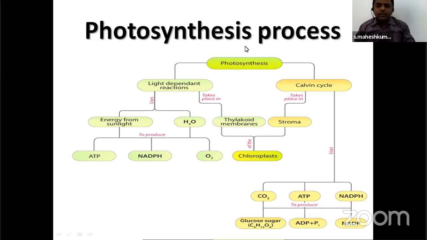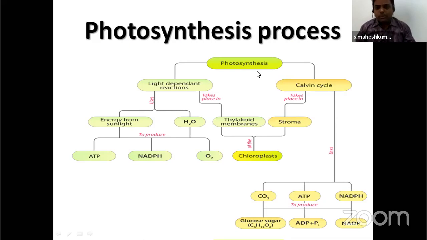For converting or trapping solar energy into chemical energy like glucose, the plant needs raw materials. What are the raw materials? CO2, carbon dioxide, which the plant gets from the atmosphere through the stomata. Next, water from underground, and with the help of chloroplast and sunlight, the plant prepares its food material.